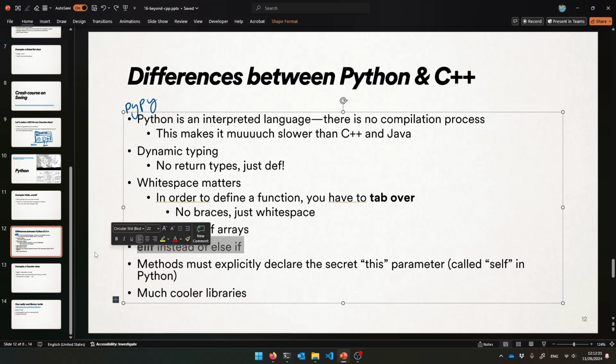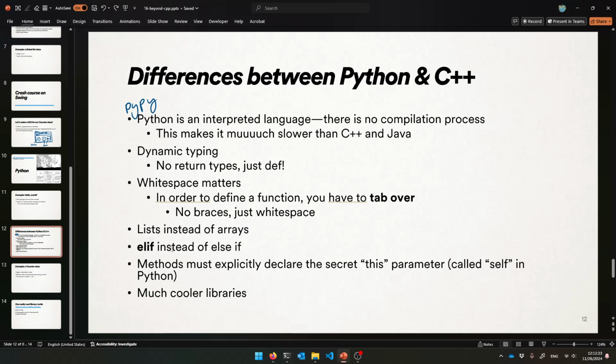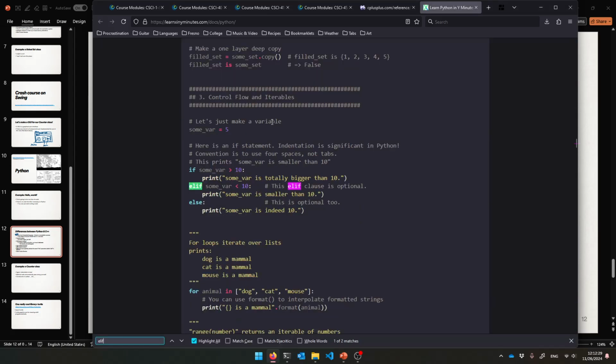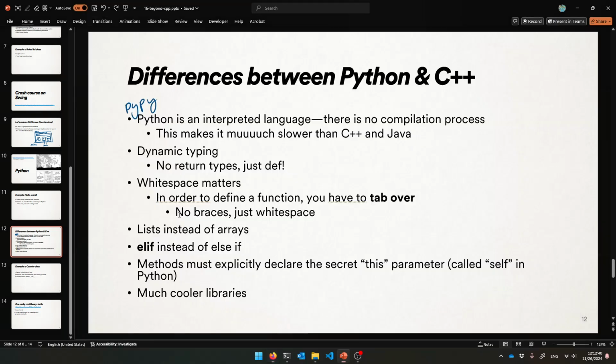If else are pretty similar. Instead of else if though, you're saying elif. That's a thing. Here's an example if statement. There's no braces around the conditions either. But it's elif instead of else if. They chose that for some reason, and everything's nice and indented. Isn't that beautiful?